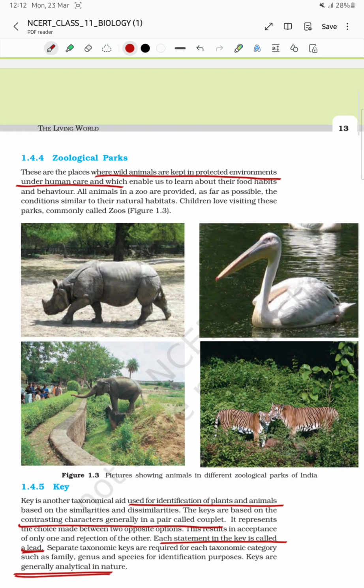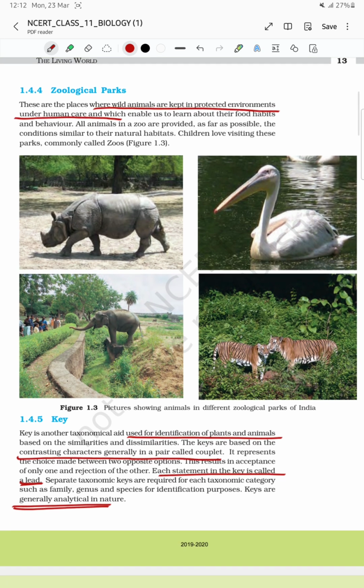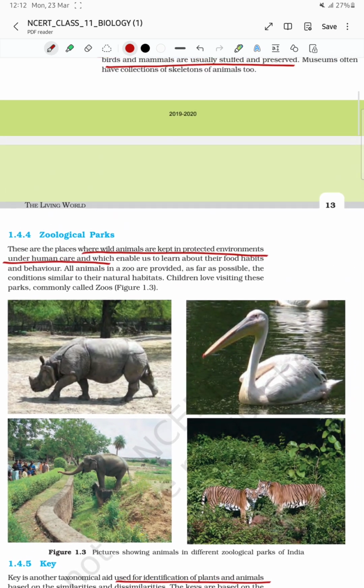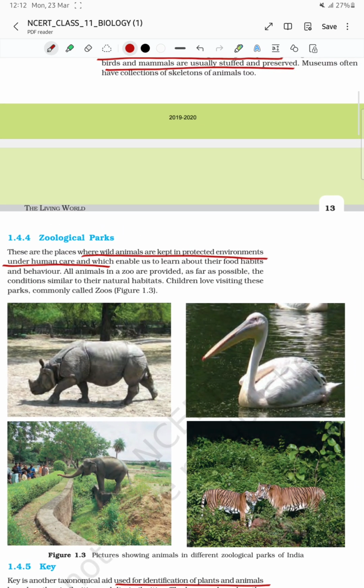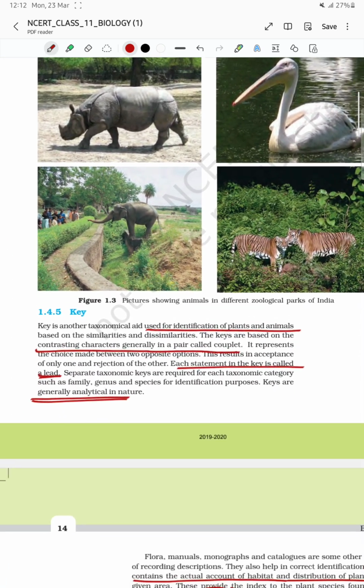Next is zoological park. Here also wild animals are protected in their own environment as such under human care. So they are also available for leisure and recreational activities. So zoological parks and botanical gardens contain living things.